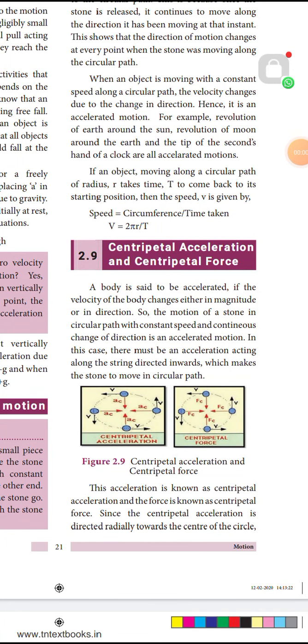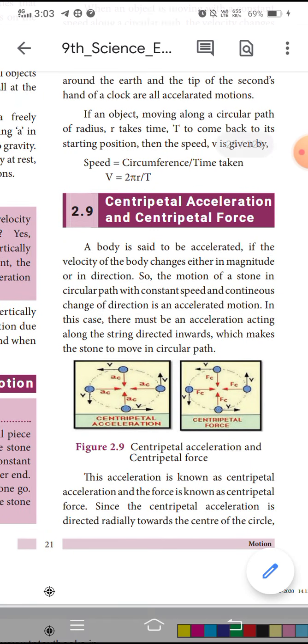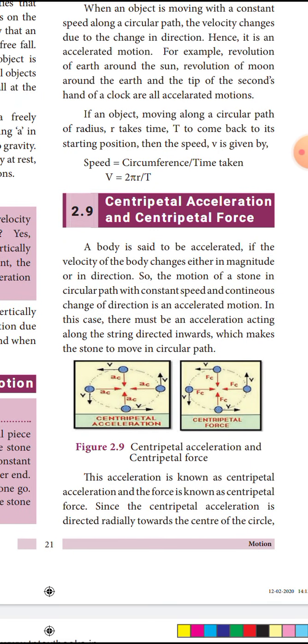Friends, look at the next topic, 2.9 centripetal acceleration and centripetal force. In centripetal acceleration, a body is said to be accelerated if the velocity of the body changes either in magnitude or in direction. So the motion of a stone in a circular path with constant speed and continuous change of direction is an accelerated motion.